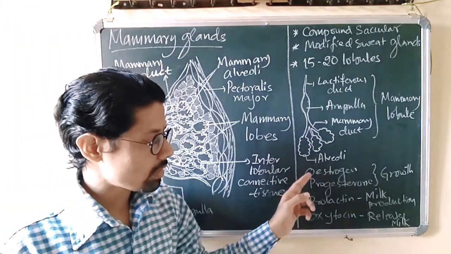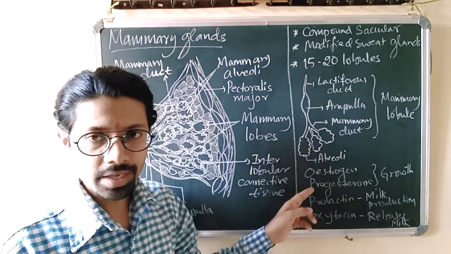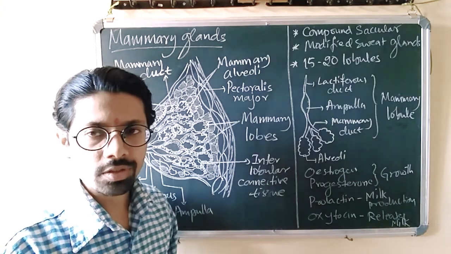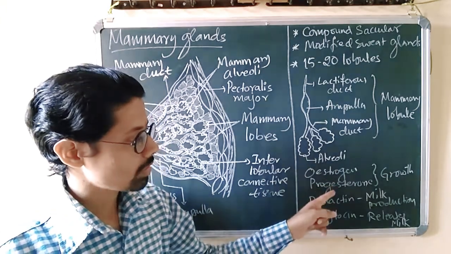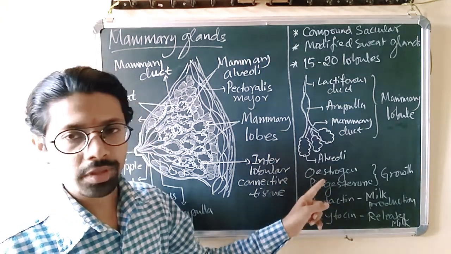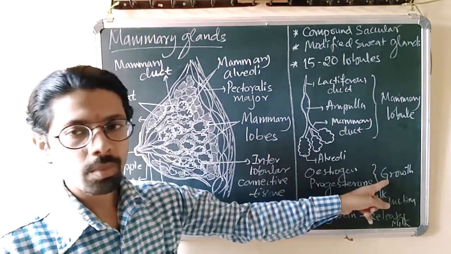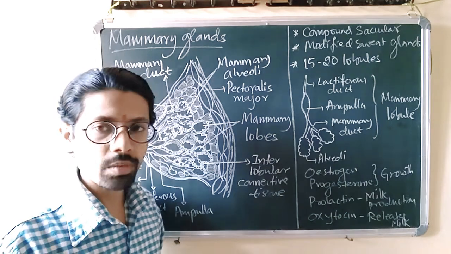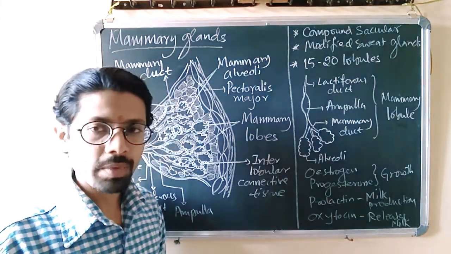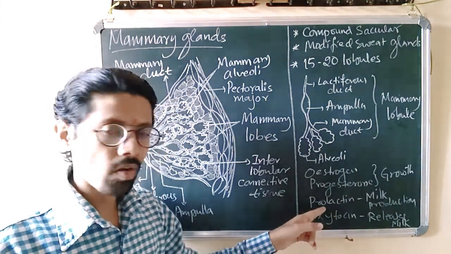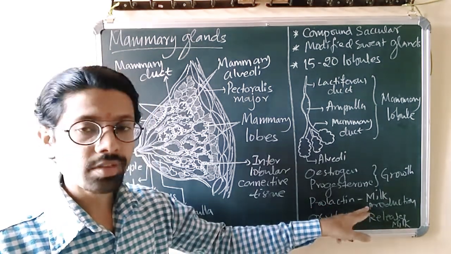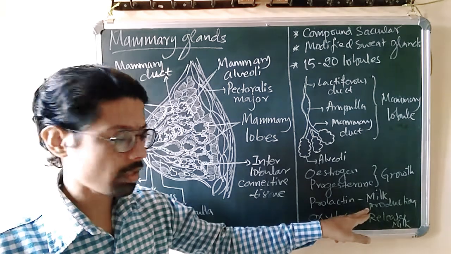So at the time of puberty, I said in the beginning that the development of the mammary gland starts at the onset of puberty because of the action of these two hormones, estrogen and progesterone, responsible for the primary growth of this gland in females. The maturation and milk production starts after parturition. The prolactin hormone, which is secreted only in females, helps in the starting of milk production inside the mammary lobules.